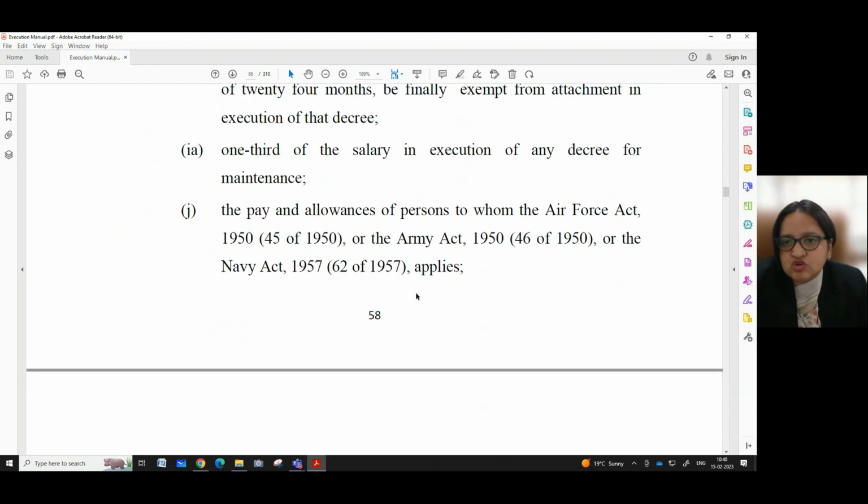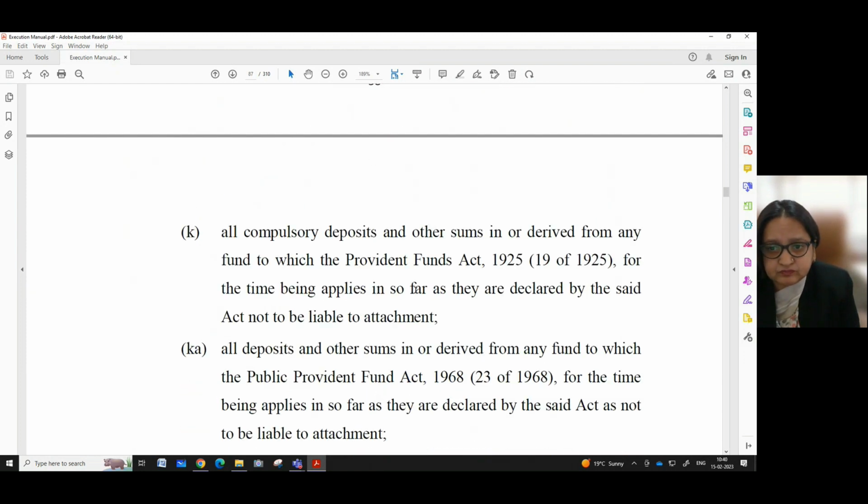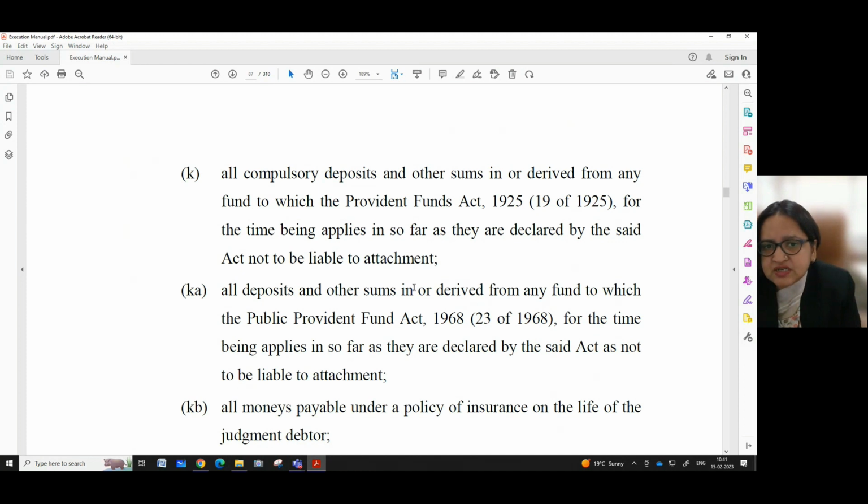1/3 of the salary and execution of any decree for maintenance, the pay and allowance of persons to whom the Air Force Act 1950, 45 of 1950, or the Army Act 1950, 46 of 1950, or the Navy Act 1957, 62 of 1957 applies. All compulsory deposits and other sums in or derived from any fund to which the Provident Funds Act 1925, 19 of 1925 for the time being applies insofar as they are declared by the said act not to be liable to attachment.